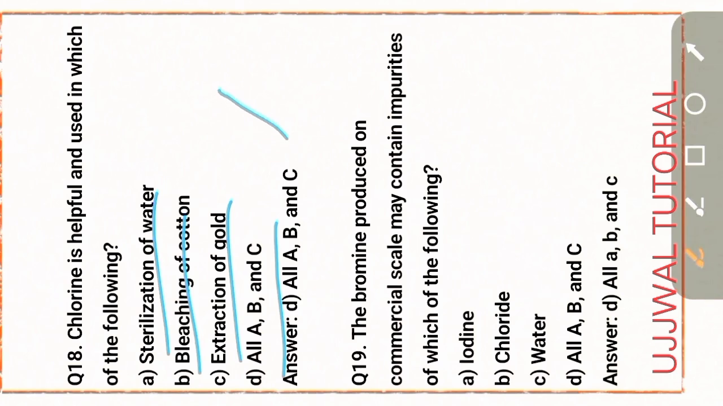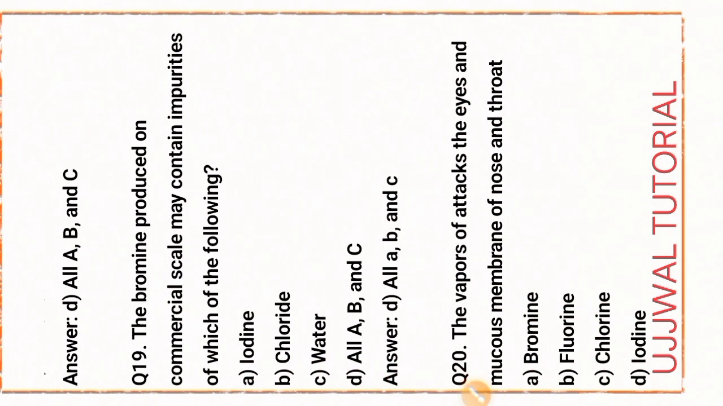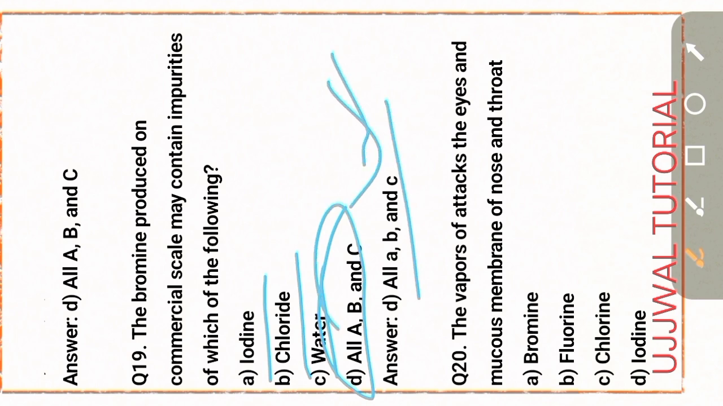Okay, next question, question number 19. The bromine produced on a commercial scale may contain impurities of which of the following? Options A, B, C. That is iodine, chloride and water. Option D is the right answer.